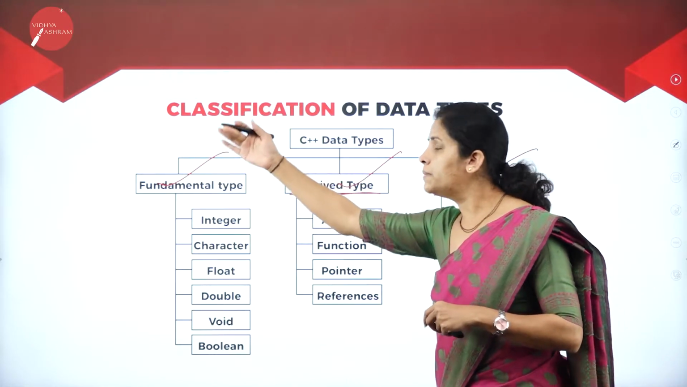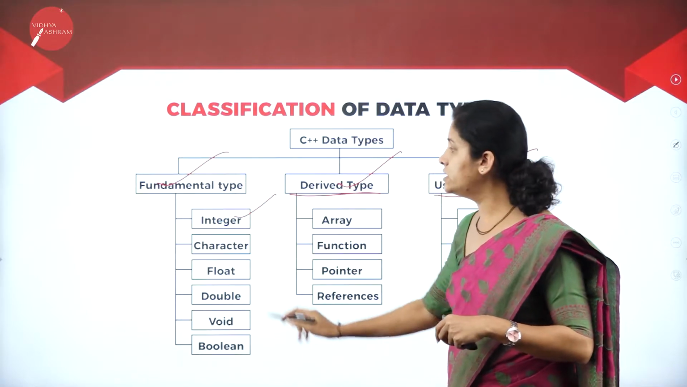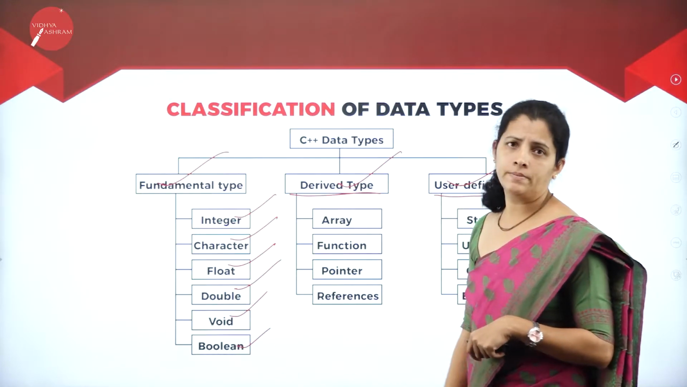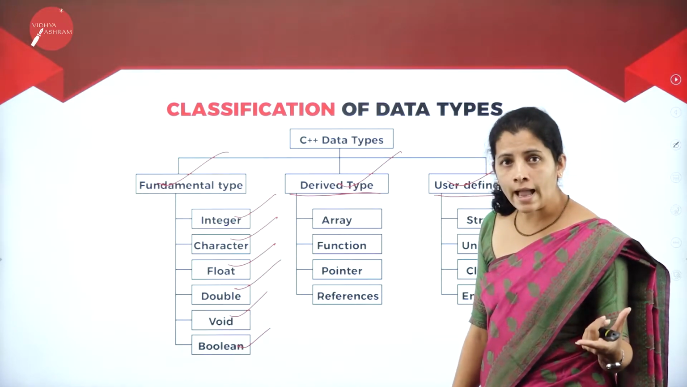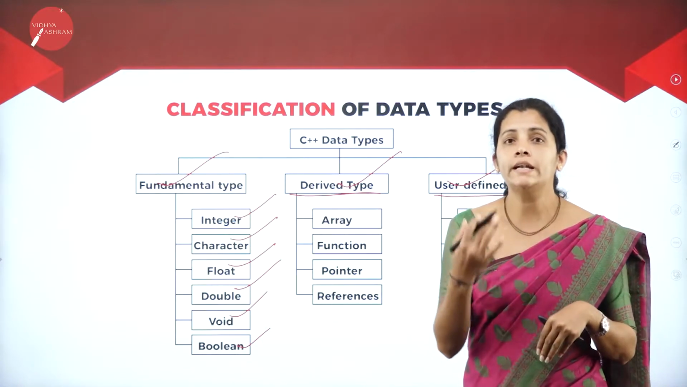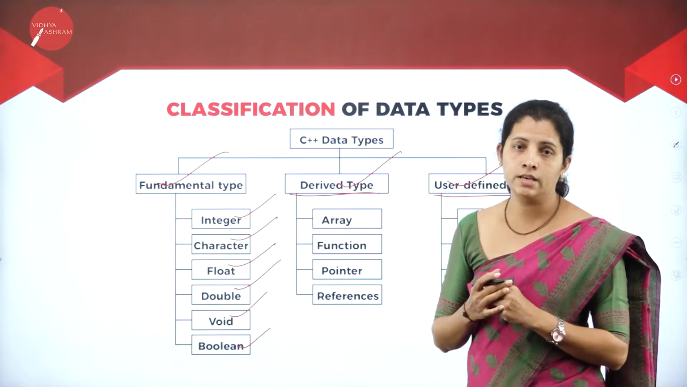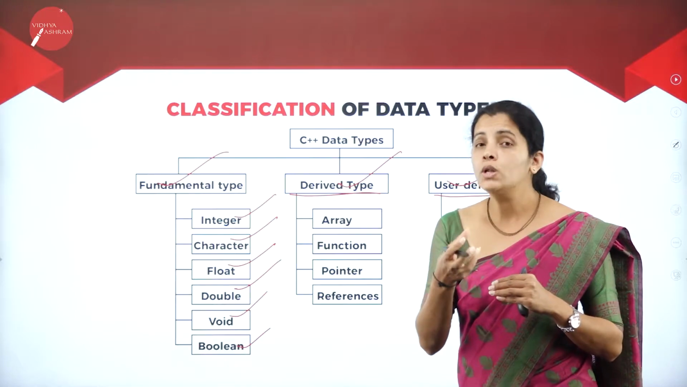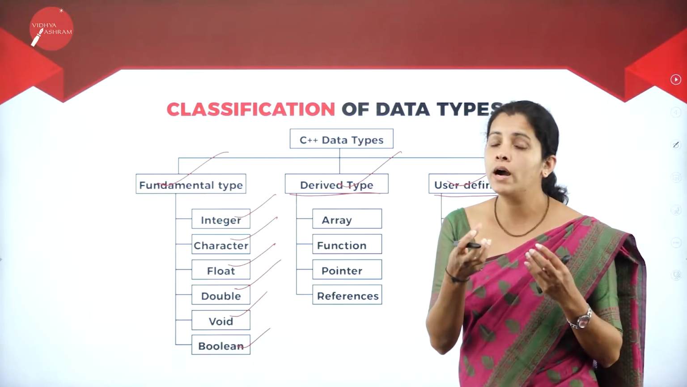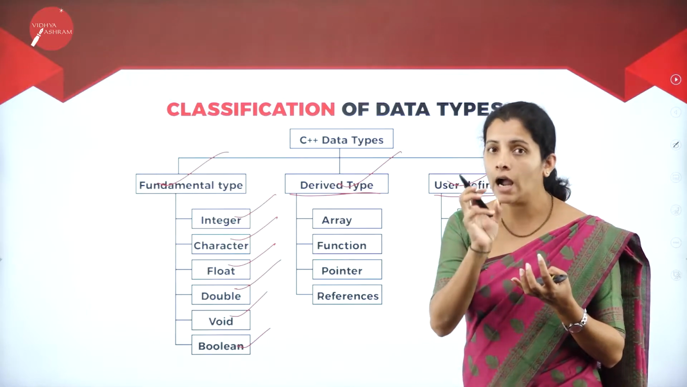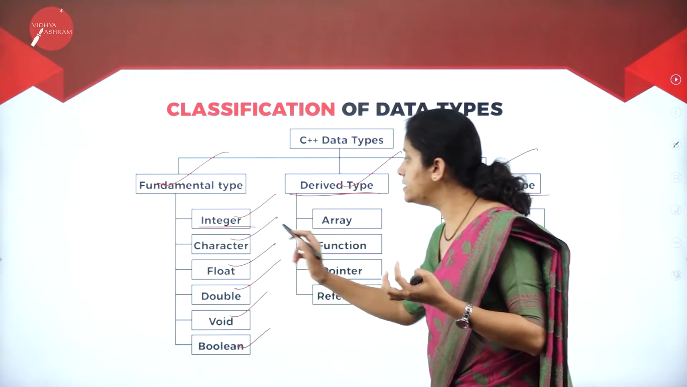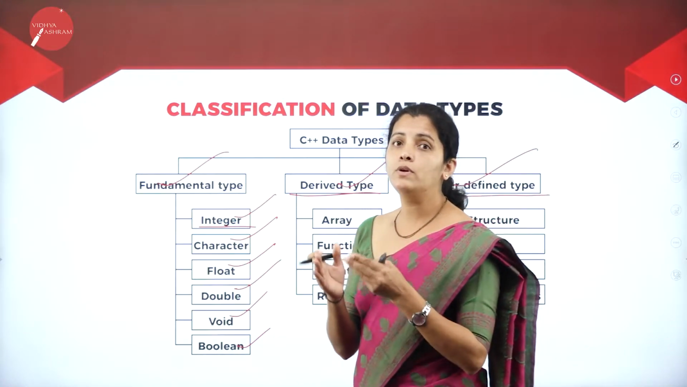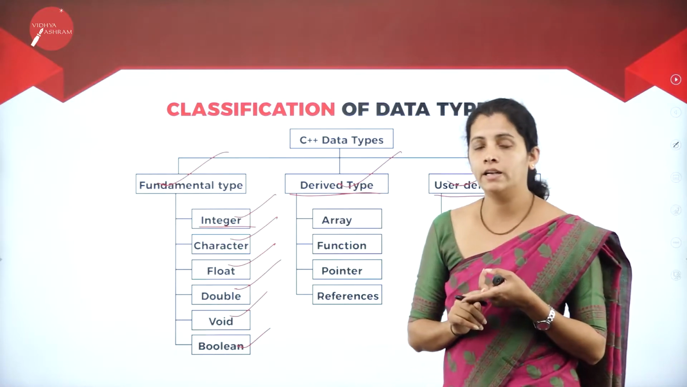If I consider fundamental data types, I'm going to have integer, character, float, double, void and boolean. So what is integer? Think that I have some numbers, say 10, 20, 100, 1000. What do they represent? It's nothing but numbers. And to store this kind of numbers, I require some particular data item. That is nothing but the integer data type.